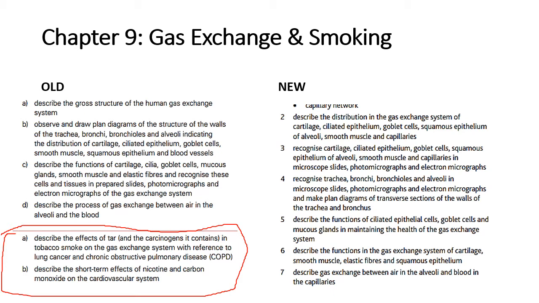But based on what the syllabus says, all you have to do is learn about the gas exchange system and how it works, and also be able to describe gas exchange in the alveoli, between air in the alveoli and the blood in the capillaries. And also be able to recognize the different parts of the gas exchange system, even if you're looking at them through a microscope or looking at a photomicrograph, you should be able to identify them.